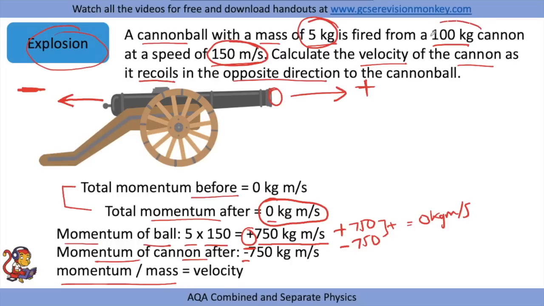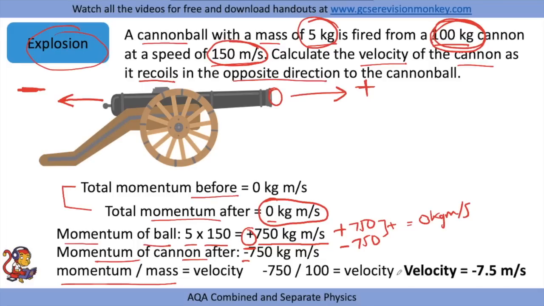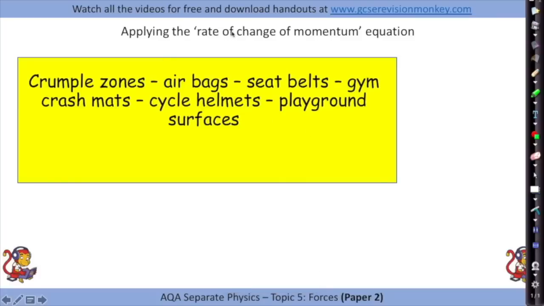In the question, they've told us the mass of the cannon is 100 kilograms. So if we rearrange that, we will get minus 750 divided by 100 to give us a velocity of minus 7.5 meters per second. And again, the minus is there just because velocity is a vector, so it gives us an indication of the direction that the cannon is moving in. Okay, so applying the rate of change of momentum equation.